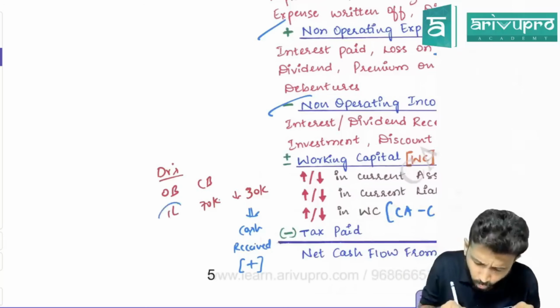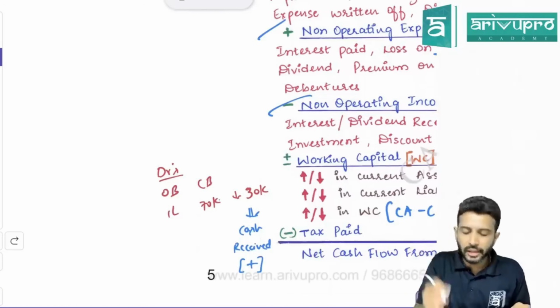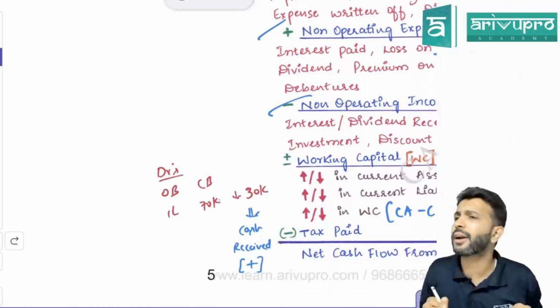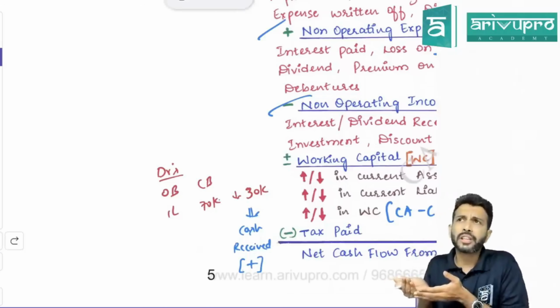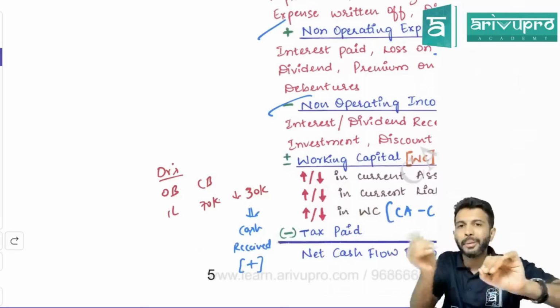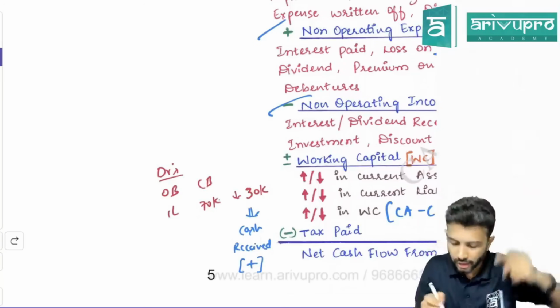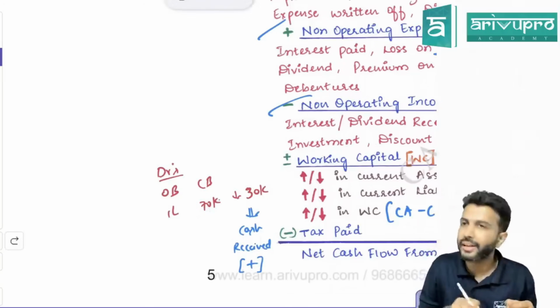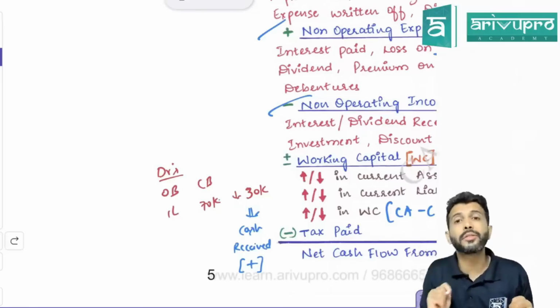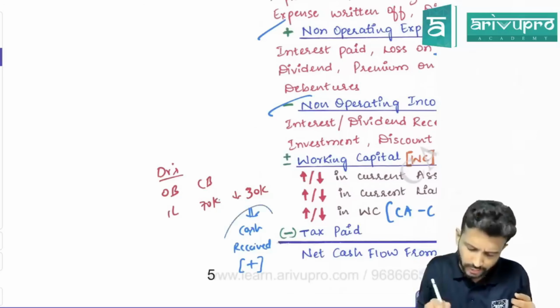Logically, think, sir, how did 1 lakh become 70,000? 30,000 rupees cash has been received from debtor. When you're preparing a cash flow statement, it is not an account, it is a statement. Cash coming in, we show as a positive number. Cash going out, we show as a negative number. Here, from 1 lakh it has become 70,000, meaning 30,000 cash we have received from debtor. Cash received is an inflow, so you'll show it as a positive number. Like that you can remember.